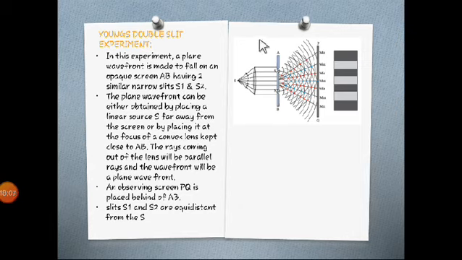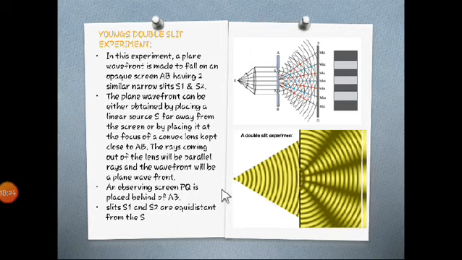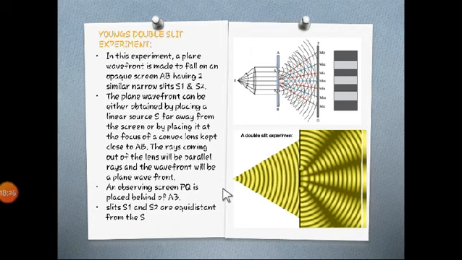Alright, so let's see what exactly happens. The main condition is that S1 and S2 are equidistant from S. That is the main condition. As I said, there are two conditions: either we can put a convex lens, or we can do this experiment without a convex lens also.